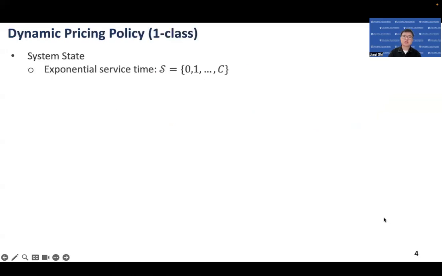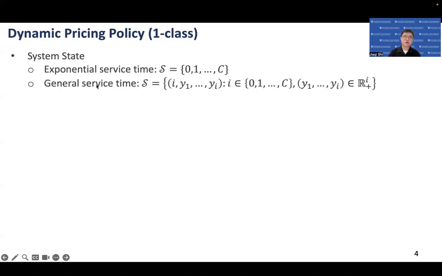Now let's focus on the dynamic pricing policy. We know that the system state can be described using the number of customers in the system if and only if the service time is exponentially distributed. However, for general service time considered in this paper, the system state requires further tracking the service time consumed so far, yi, for every busy unit.